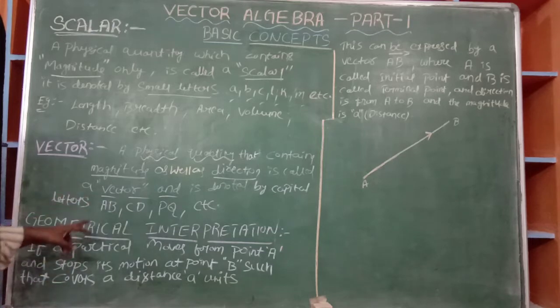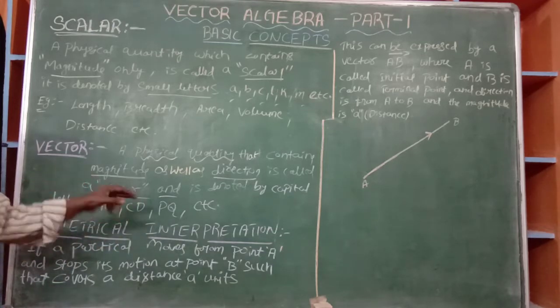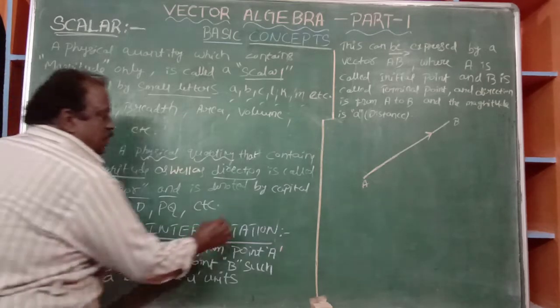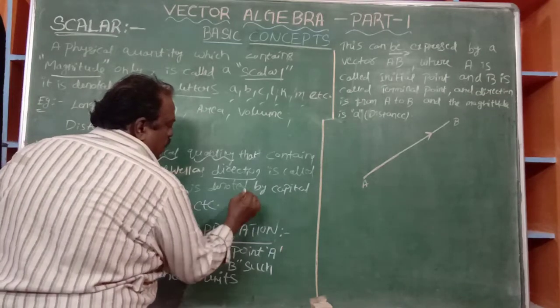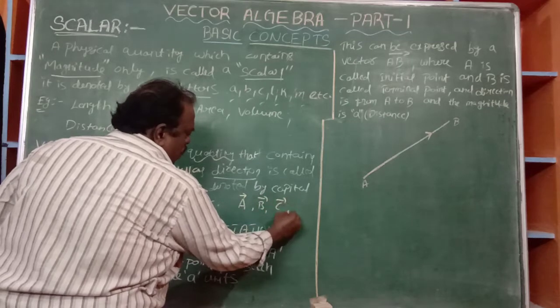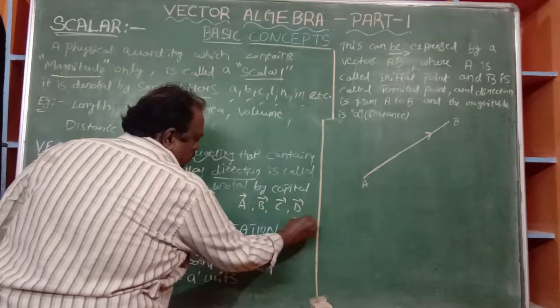Of course, here I wrote V bar, CD bar, PQ bar, LM bar, like that. OA bar, OB bar, OC bar, just like that. Two letters are there. Of course, in some books the vectors are also denoted like this: A bar, B bar, C bar, D bar, PQ bar.